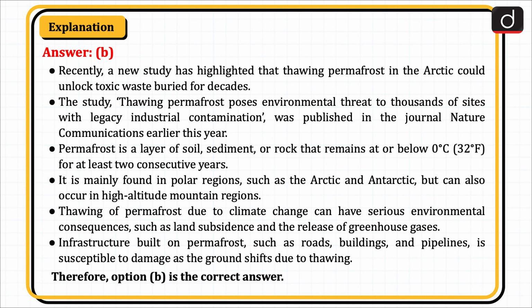Permafrost is a layer of soil, sediment or rock that remains at or below 0 degrees Celsius, that is 32 degrees Fahrenheit, for at least 2 consecutive years. It is mainly found in polar regions such as the Arctic and Antarctic, but can also occur in high altitude mountain regions. Thawing of permafrost due to climate change can have serious environmental consequences such as land subsidence and the release of greenhouse gases. Infrastructure built on permafrost such as roads, buildings and pipelines is susceptible to damage as the ground shifts due to thawing. Therefore, option B is the correct answer.